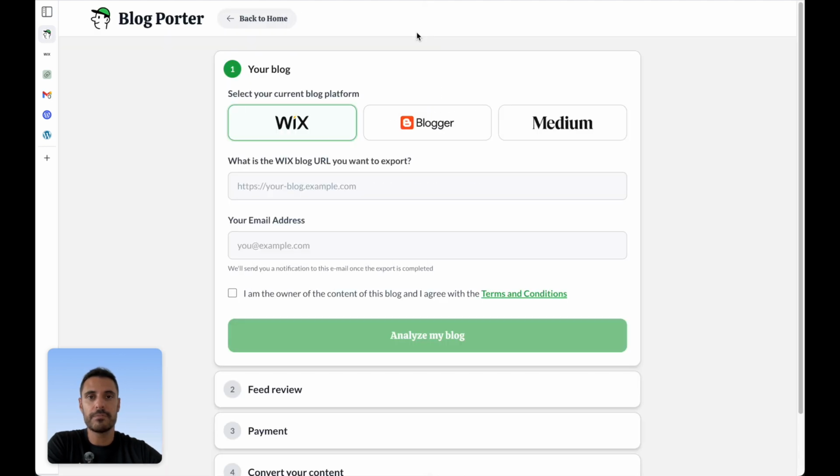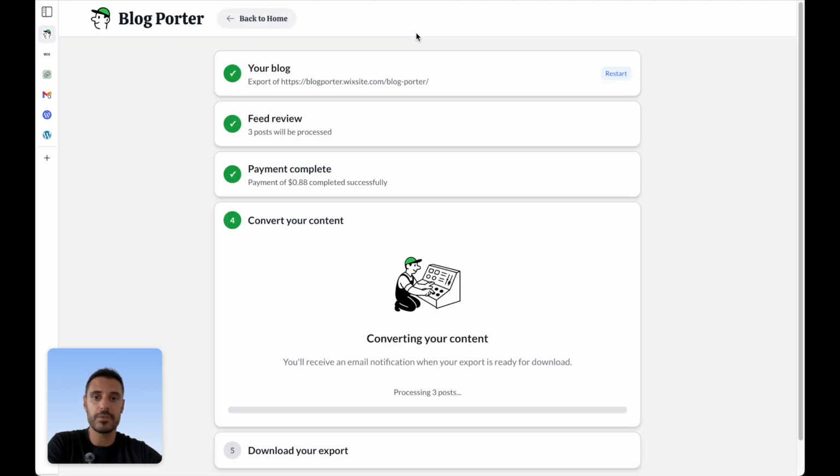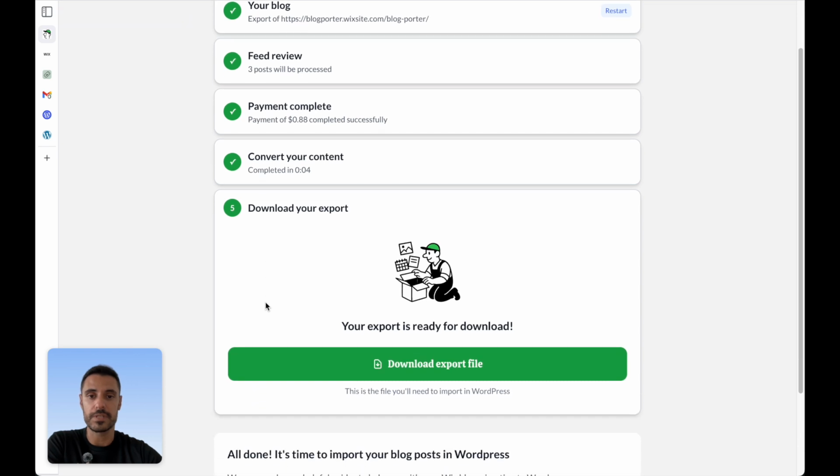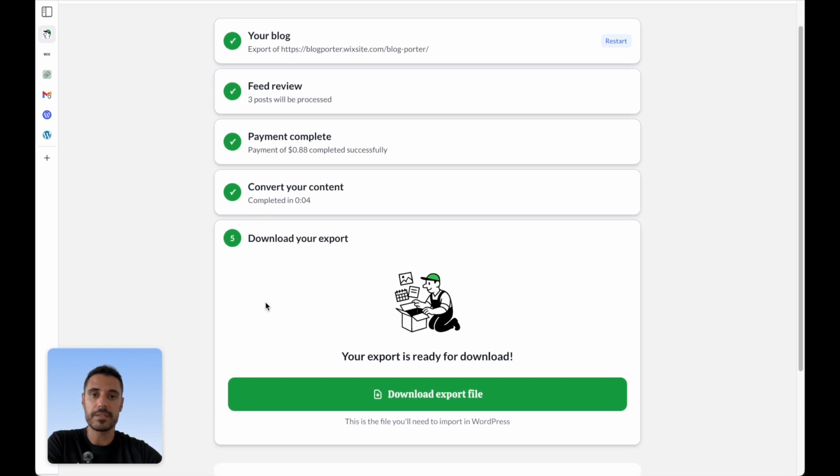All right, so now that my payment has been confirmed, you can see that step 3 now appears as complete, and you land on step 4. Step 4 is where we convert your content from the previous platform to the new WordPress platform. Depending on how many items you have, it can take a little bit longer, but in this case it was just 3 posts, so it was fairly quick, just 4 seconds. It can take some minutes, depending on the platform you choose.